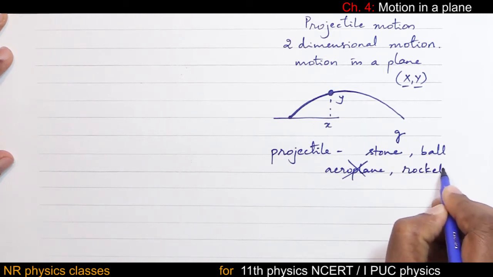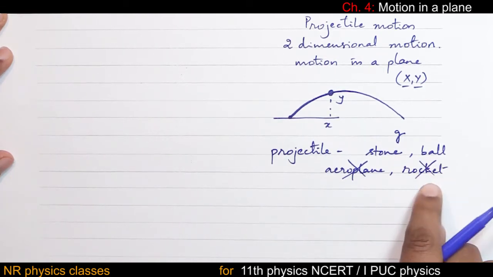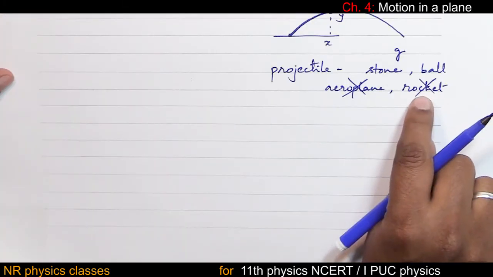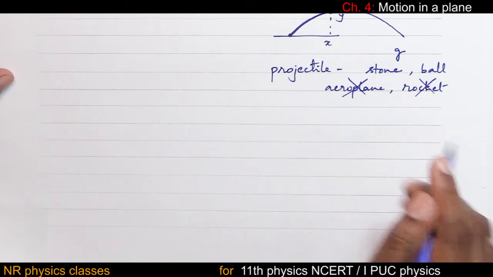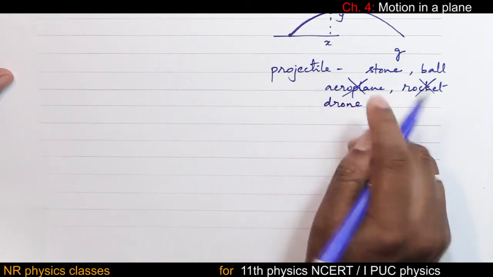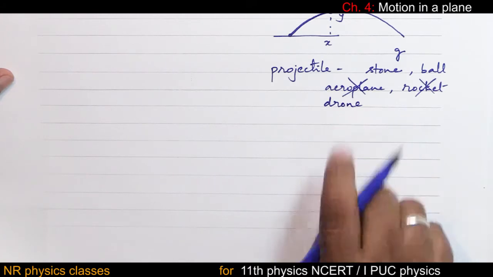Rocket motion is not a projectile motion because rocket is pushed at every stage by the engine and also its motion is controlled. Drone is also not a projectile.